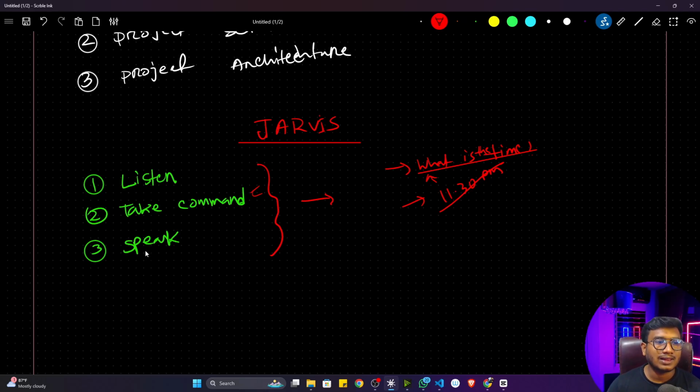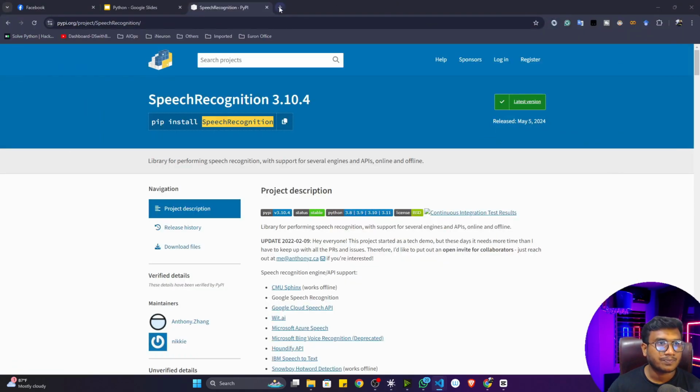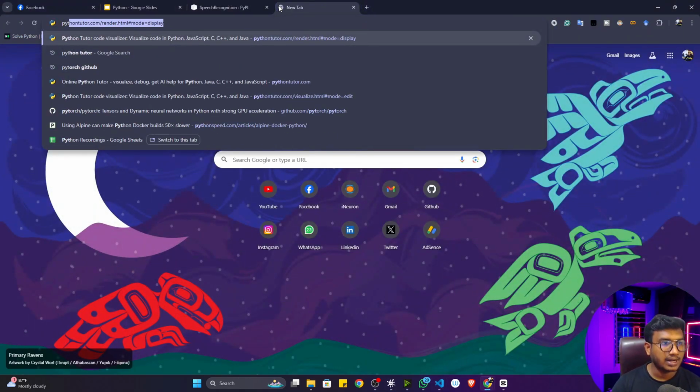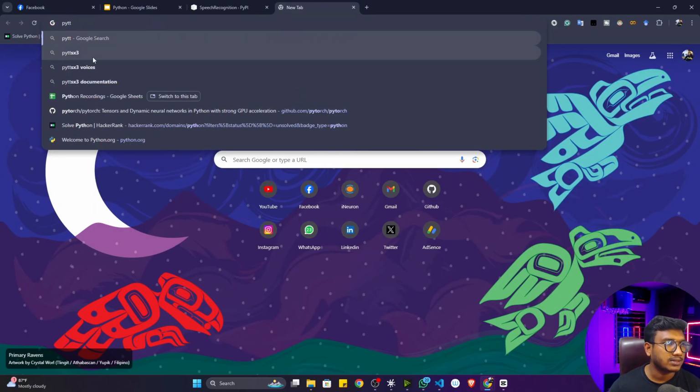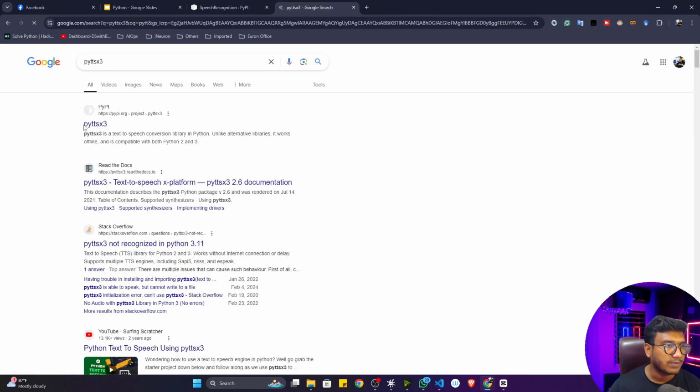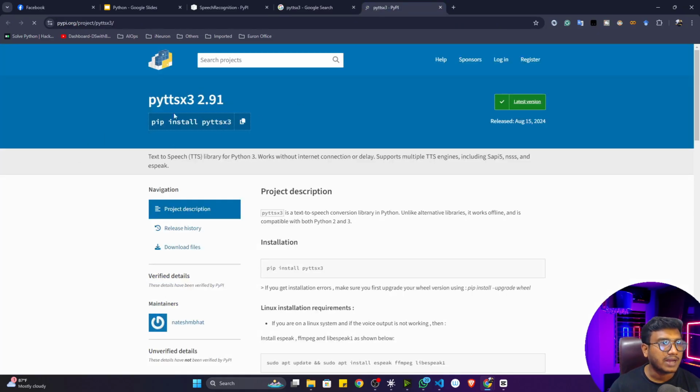Again, I can use one package inside Python for the speak operation. The name of the library is pyttsx3. If I go to this particular website on PyPI, pyttsx means Python text to speech. It is a text to speech library. That means you give it text, and it will automatically convert that text to speech, that means the voice. That's the idea.